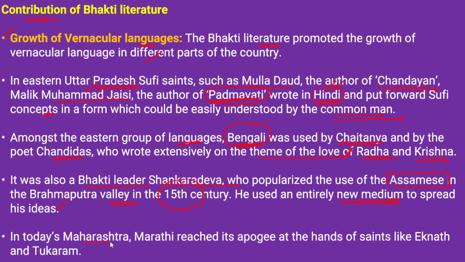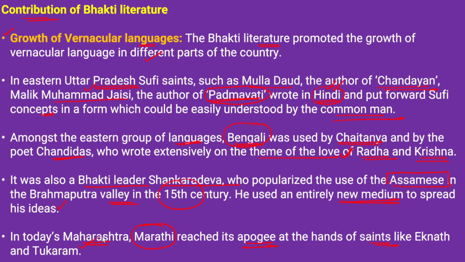Now after that, we need to talk about Maharashtra also. In Maharashtra, the Marathi language and Bhakti literature, particularly in Marathi, reached its apogee. If you remember the words apogee and perigee, the apogee is the farthest, the perigee is the nearest. Now, apogee at the hands of saints like Tukaram and Eknath.